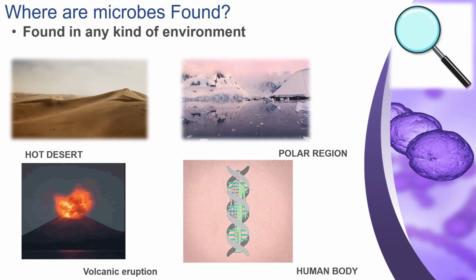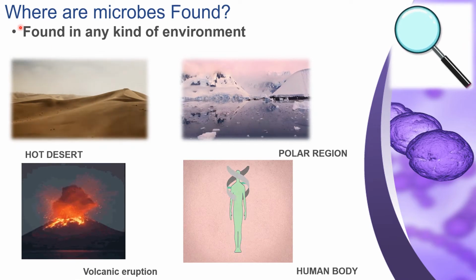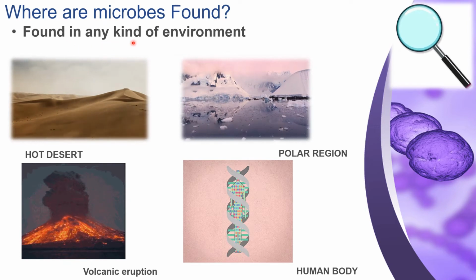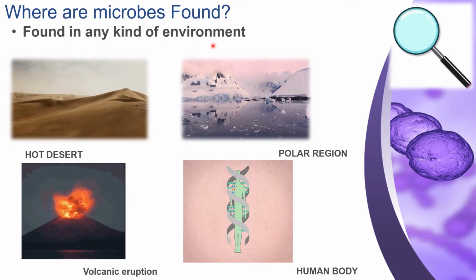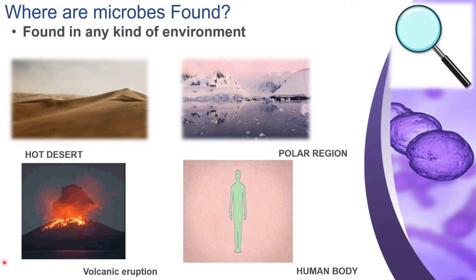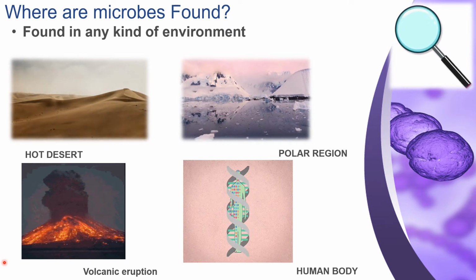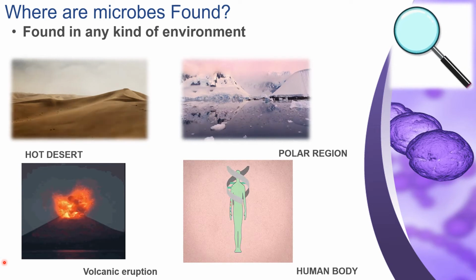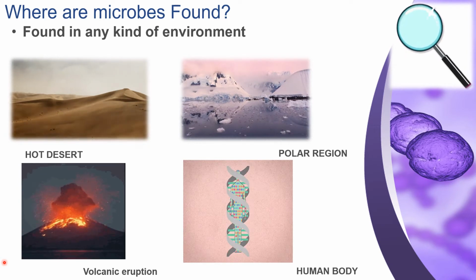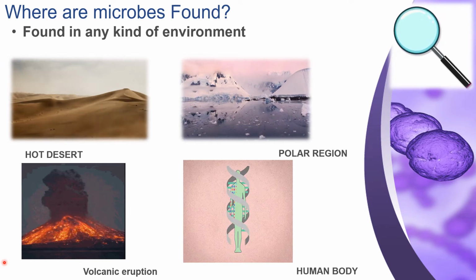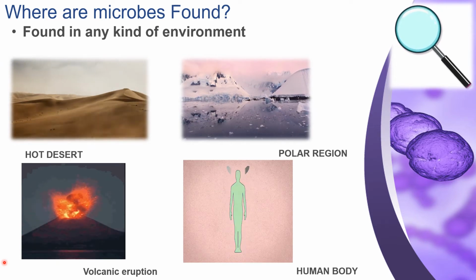Fine. Where can we see all these microorganisms? That is, where are microbes generally found? They are found in any kind of environment, practically everywhere in all types of habitats. Microorganisms are found in air, soil, and water bodies like ponds, lakes, wells, rivers and seas.